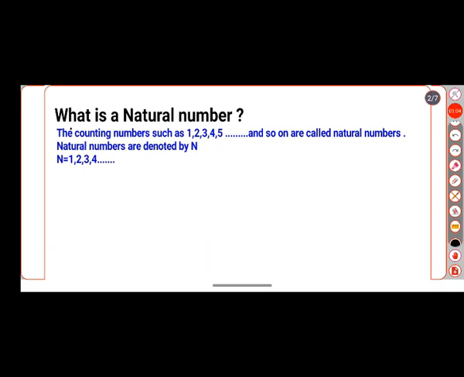See, if we ask anyone to count the numbers, they will start counting like 1, 2, 3, 4, 5, 6, 7, 8. Isn't it? So when we ask anyone to count, they will start counting from 1. That is why natural numbers are also called counting numbers.